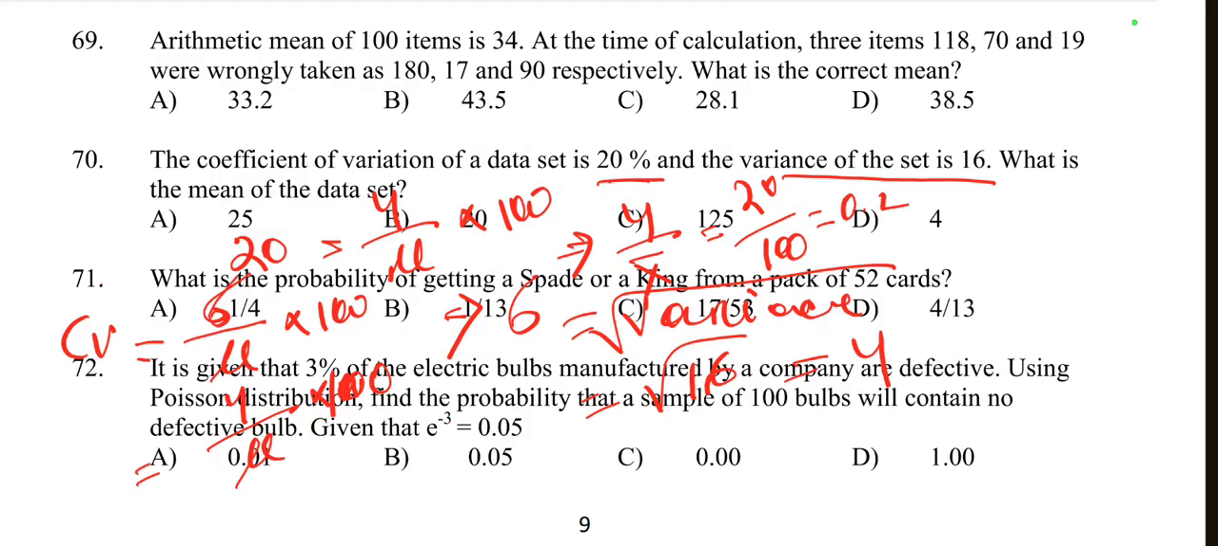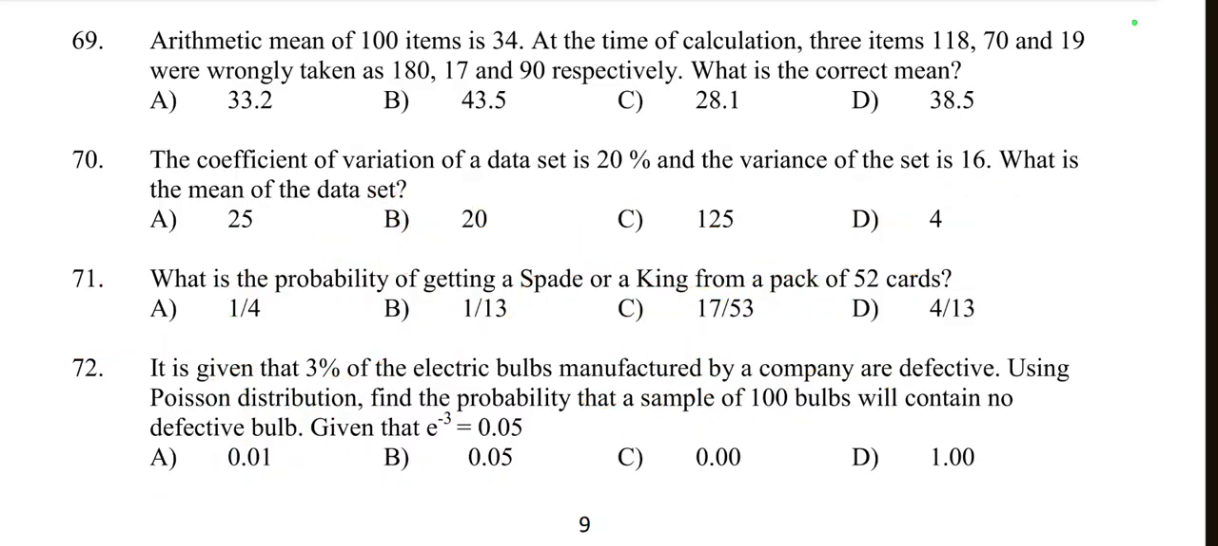This implies mean, or mu, is equal to 4 by 0.2. So 4 by 0.2 is equal to 20. So here the right option is 20. So option B is right here.